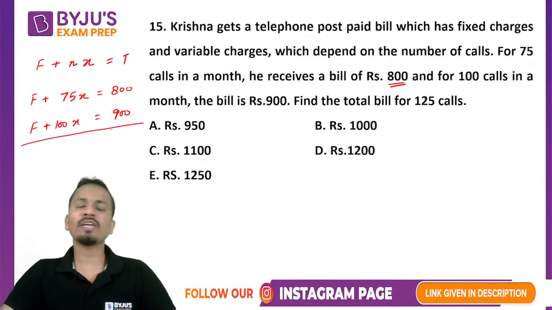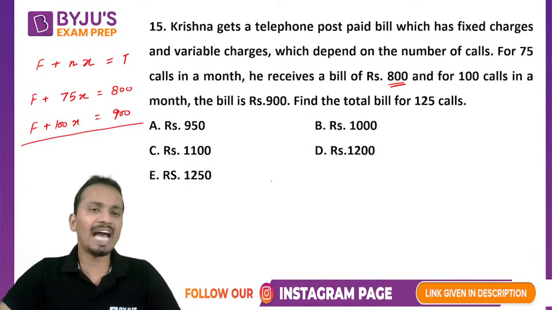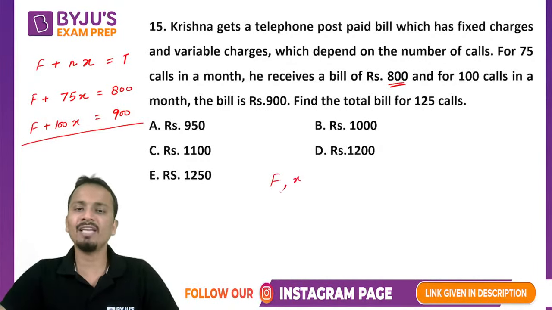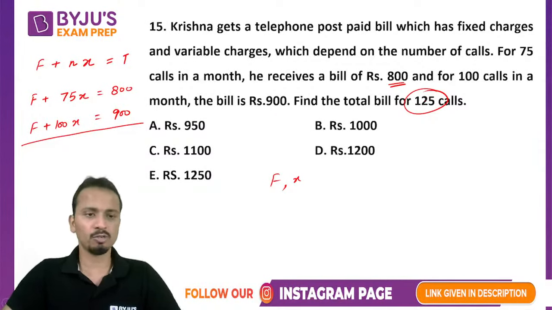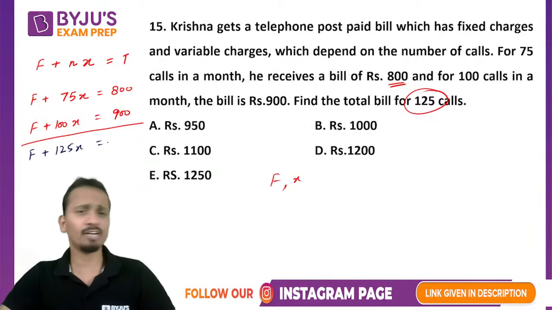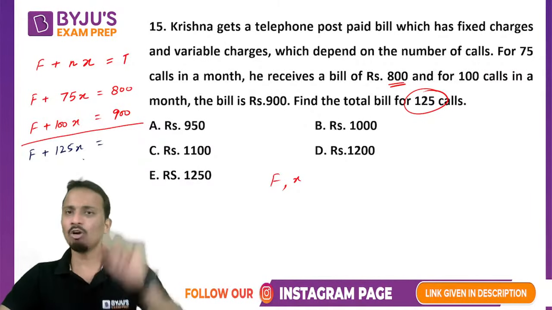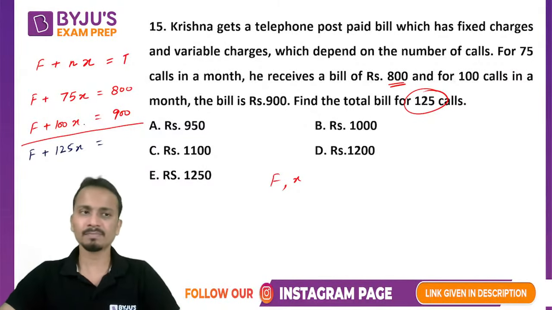Now one way is you can find the values of F and X, calculate the values of F and X, and then calculate the total bill when there are 125 calls. Okay. Now whatever I have to find out is F plus 125X. I have to find out the value of this. Now look at the pattern here.